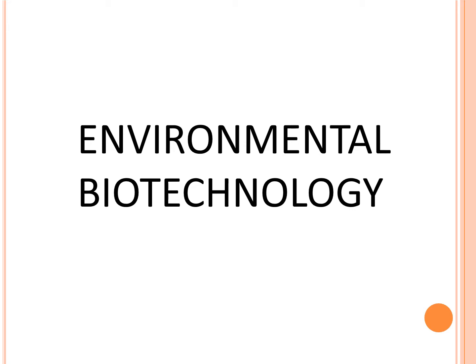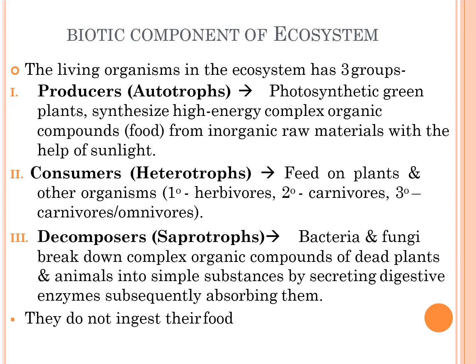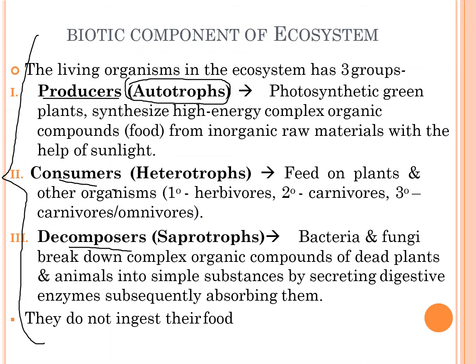So in this video we are going to study more about the subject environmental biotechnology. So let's get started with this. Lastly we studied about ecosystem and some of its components. So let's just continue from there on. Producers are known as autotrophs, consumers are known as heterotrophs and decomposers are known as saprotrophs.